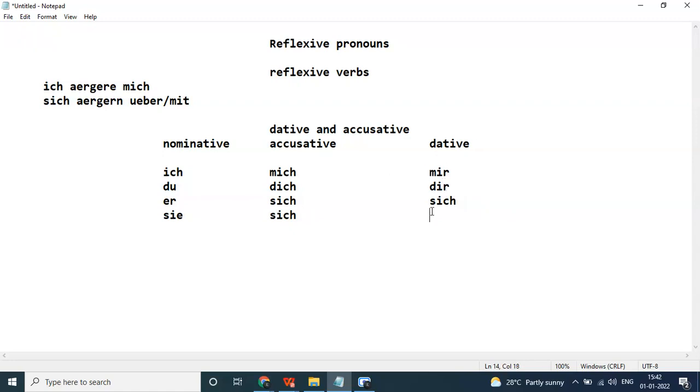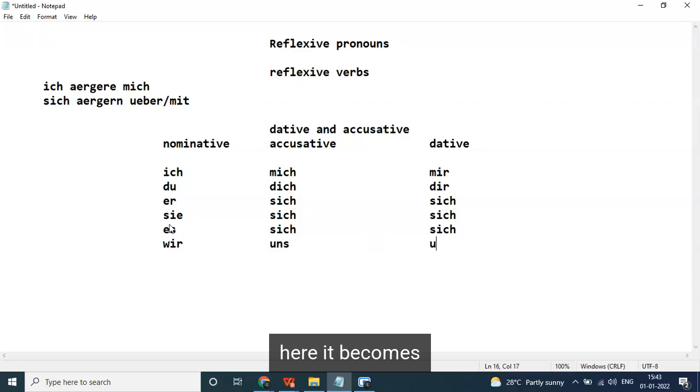All the others remain the same. Er, sie, es becomes sich. Same in the dative. Wir becomes uns. Same.